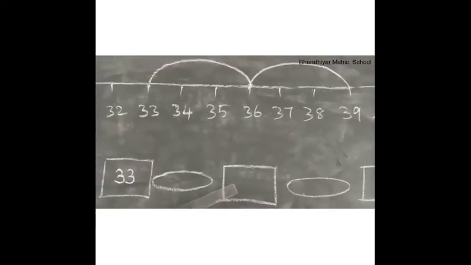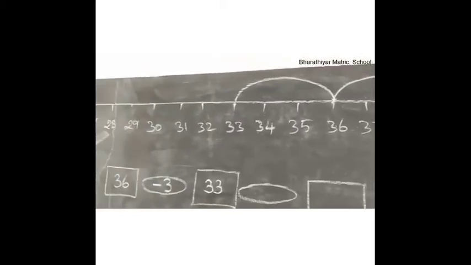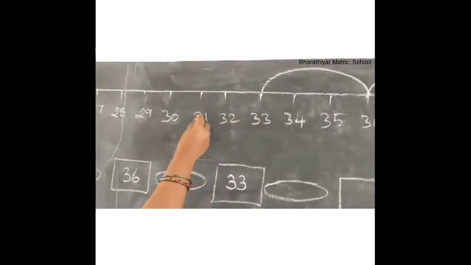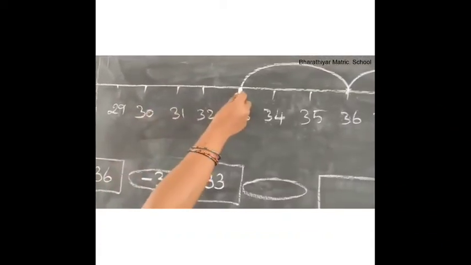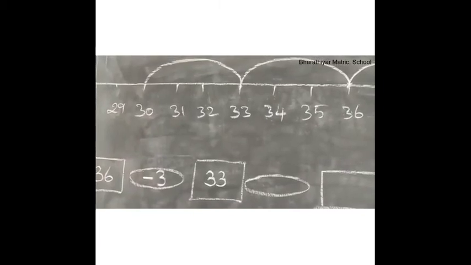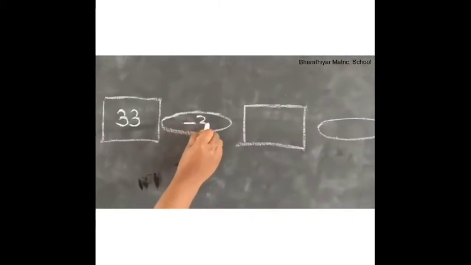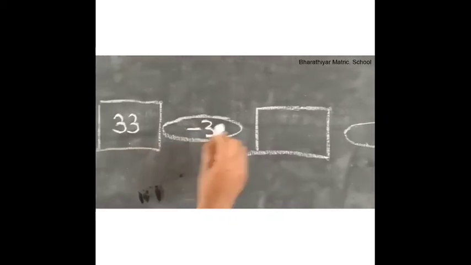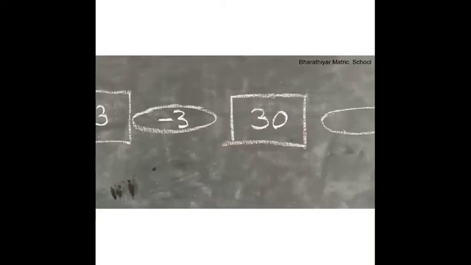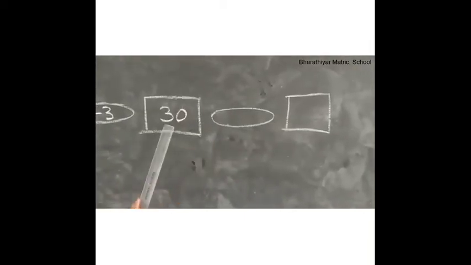What is 3 less than 33? Look at the number line. 1, 2, 3. 33 minus 3 is equal to 30. So write minus 3 here. 33 minus 3 is equal to 30.